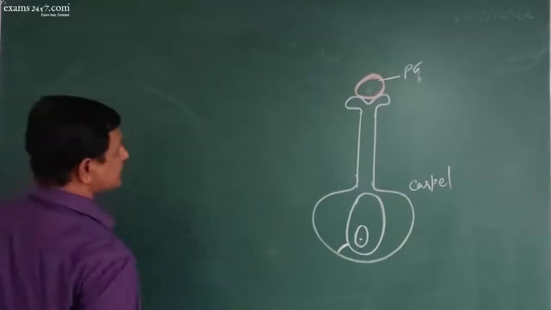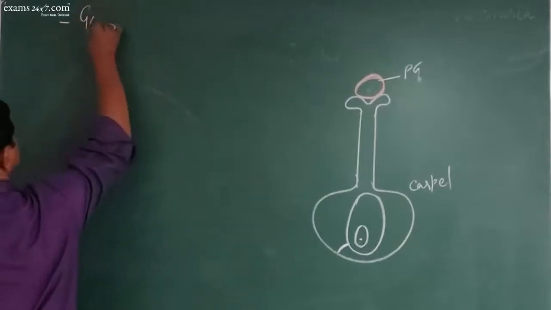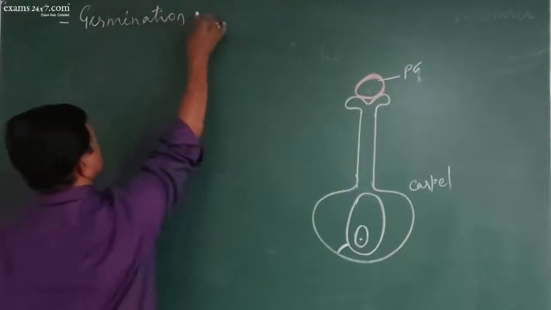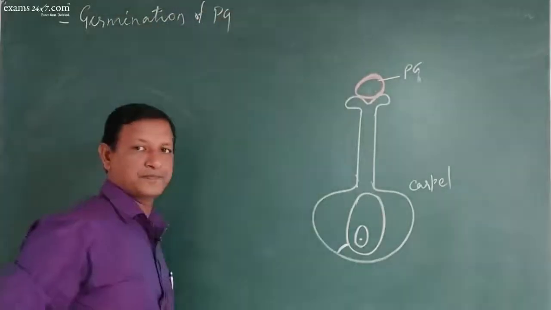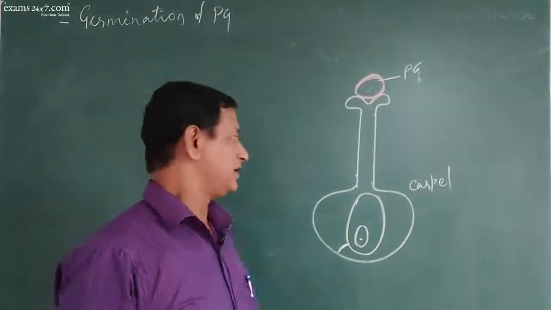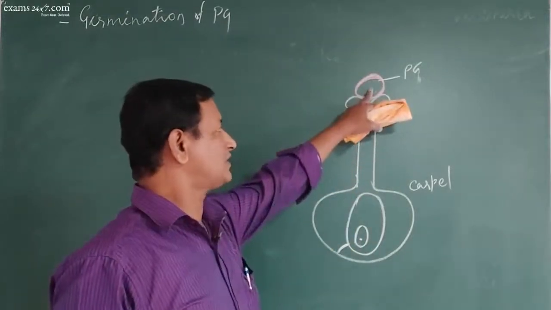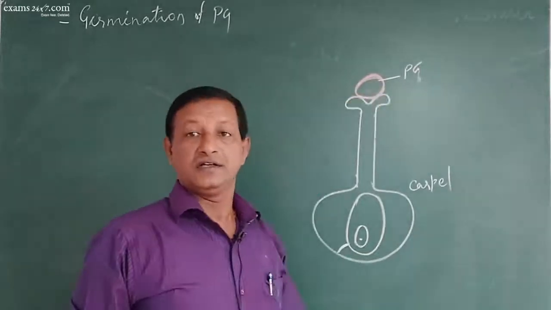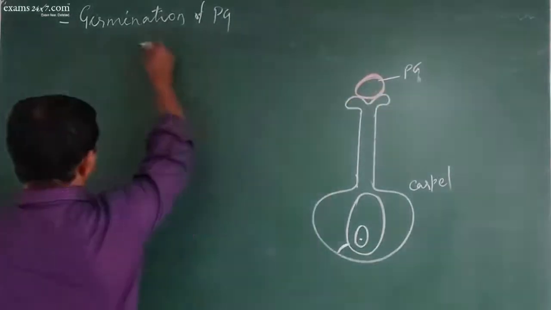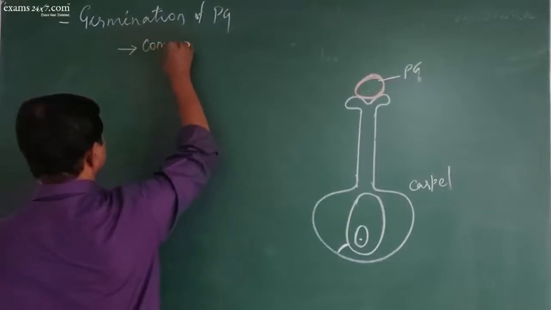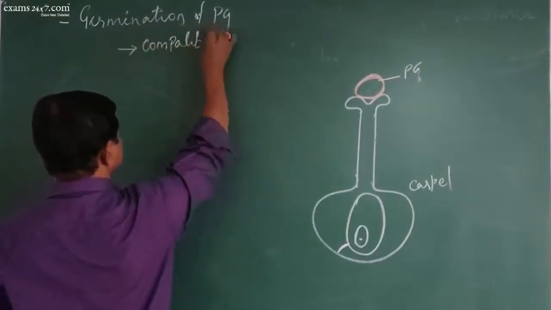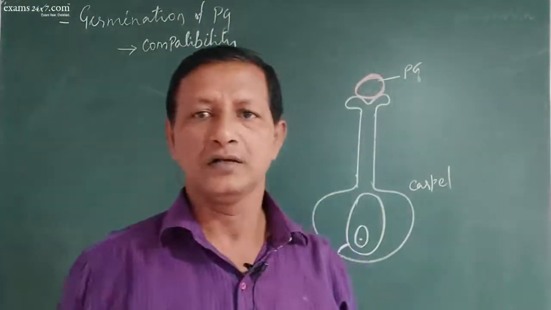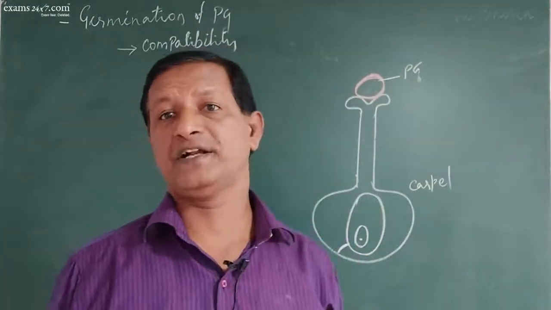Now, what happens is that first there is germination of pollen grain. The pollen grain is deposited on the stigma. Now the pollen grain has to germinate. To do this, first the carpel or stigma will check the compatibility of the pollen grain.